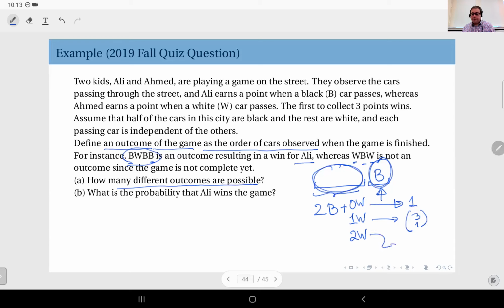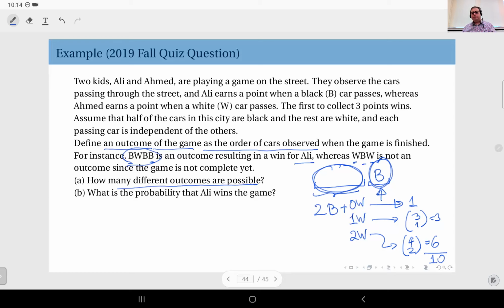And finally, with this scenario, I have here 2 blacks and 2 whites. That means I have to assign 2 of 4 cars as white and the remaining as black. And this is 4 choose 2, which is 4 times 3 divided by 2, and that is 6. And in total, this gives me 10 outcomes in which Ali wins.